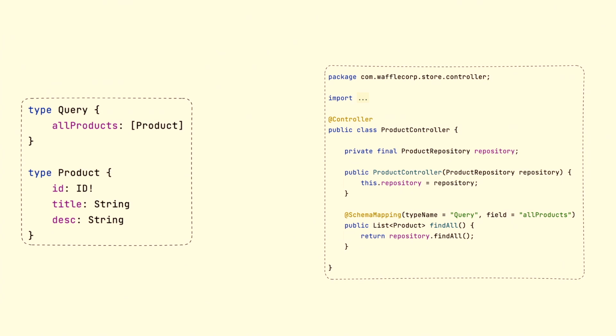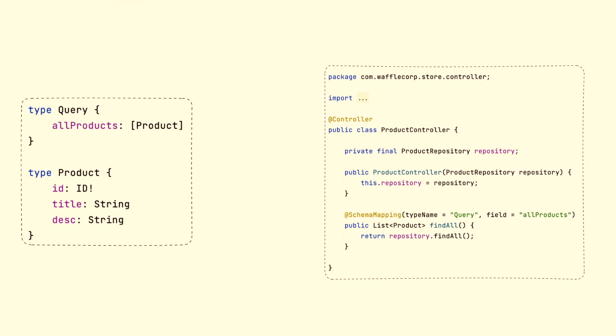So once we have that, we need to kind of tie this to Spring, right? We have our schema. How do we kind of connect it to the things that are working in Spring? So we do that by defining a controller. So I have a class called ProductController. It uses the @Controller annotation. And what that is doing to GraphQL is saying, hey, go ahead and look in this controller for some type of schema mapping. If you look at that method down there, the findAll method, which is returning a list of products, we have an @SchemaMapping annotation.